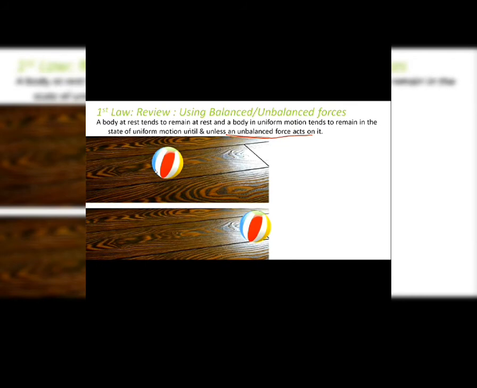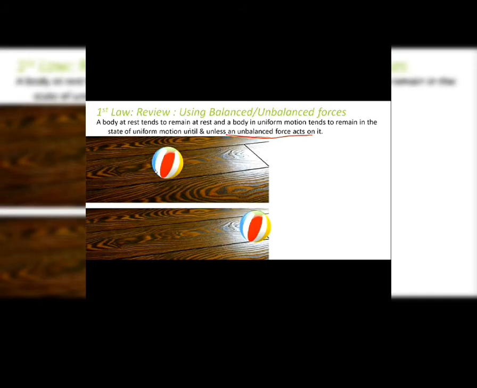Why is it at rest? Because it is under the influence of balanced force. Now say the ball is moving. The ball will keep on moving with, say, uniform velocity as long as it is under the influence of balanced force. As soon as you apply an unbalanced force on it, what will happen? The ball will stop. So the balanced forces do not cause any change in motion, whereas unbalanced forces cause a change in motion of the body.